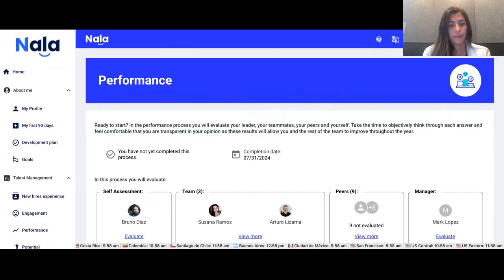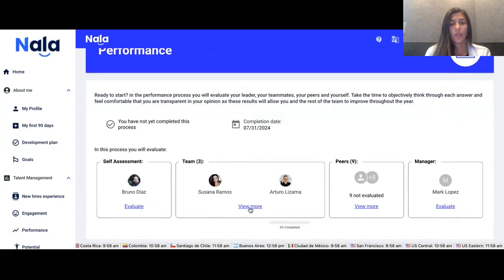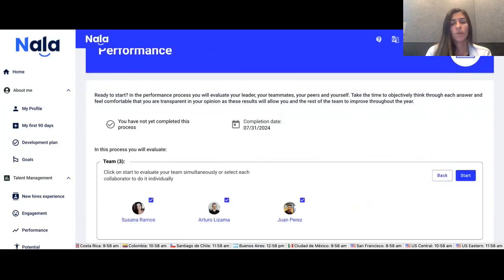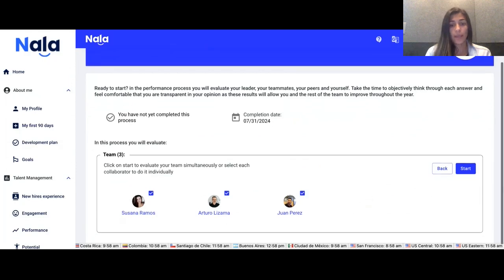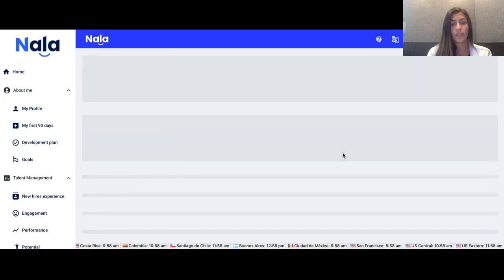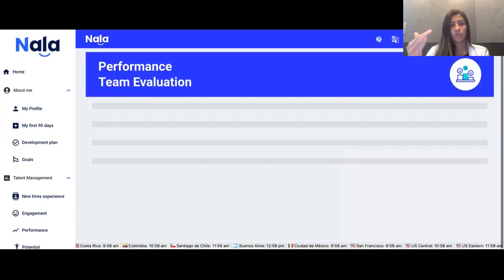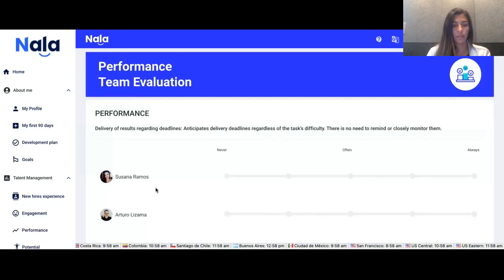How to evaluate my team. In Nala, when you have to evaluate your team, you are always going to have the option to evaluate all of your team at the same time. So all the boxes are going to be checked. And if you go to start, you're going to have the possibility to just start answering one question for all of the team that you just chose.